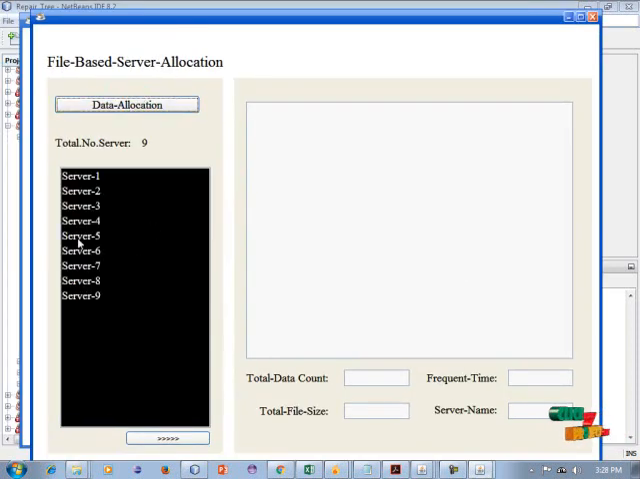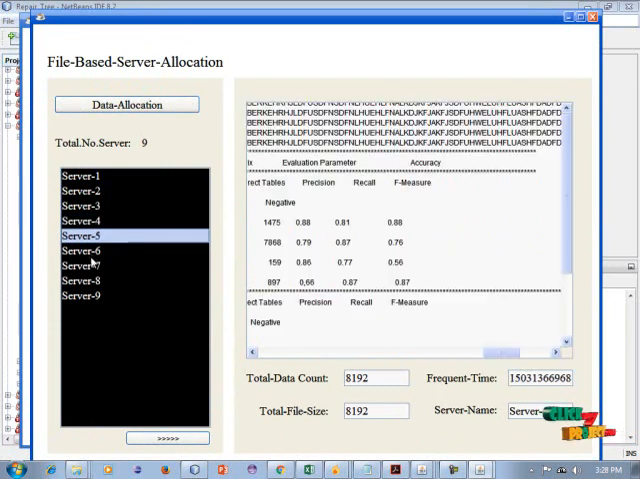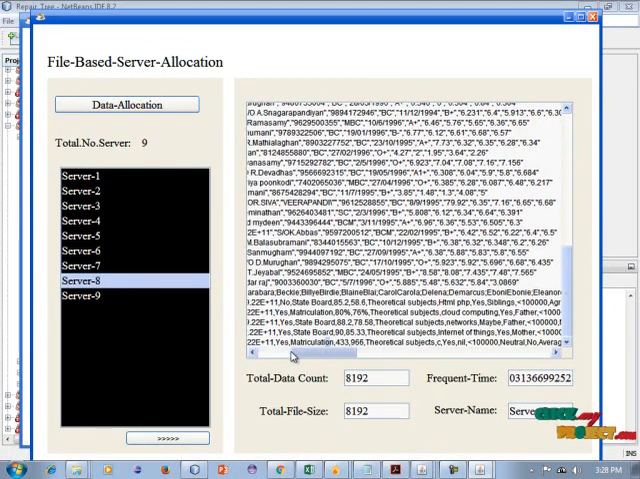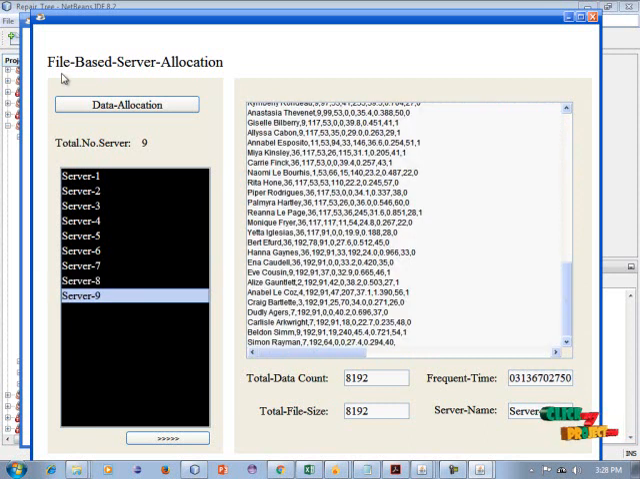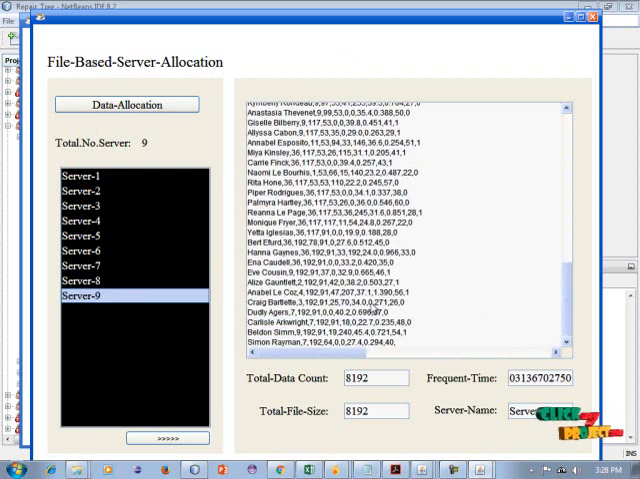So in data allocations, a total of 9 servers can be created. It is server 1, server 2, server 3, server 4, 5, 6. It is cloud server information and data can be viewed in this process. So all of these 12 files can be split and the partitioning is completed. These files can be stored on each of the 9 servers. So the file data storage, file sizes and all information can be displayed in this field.